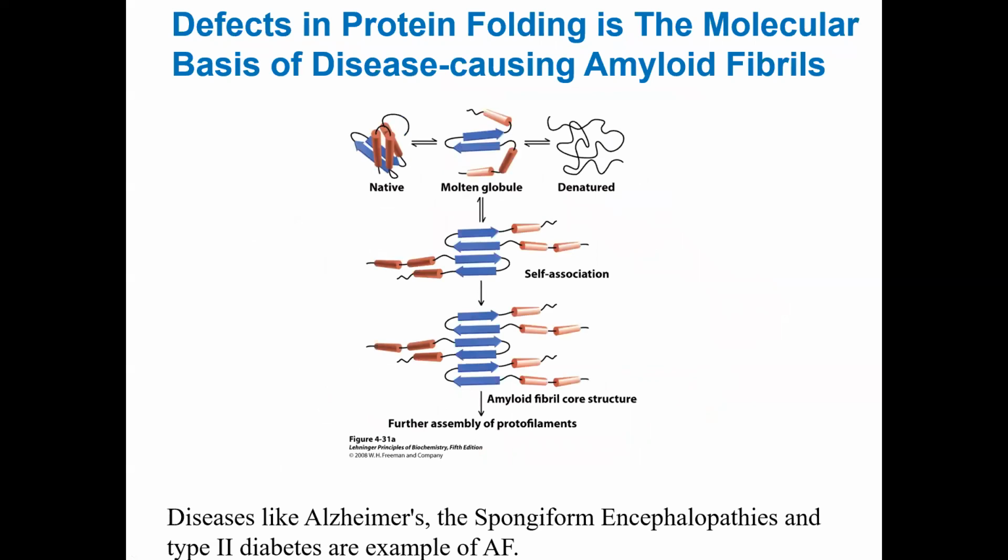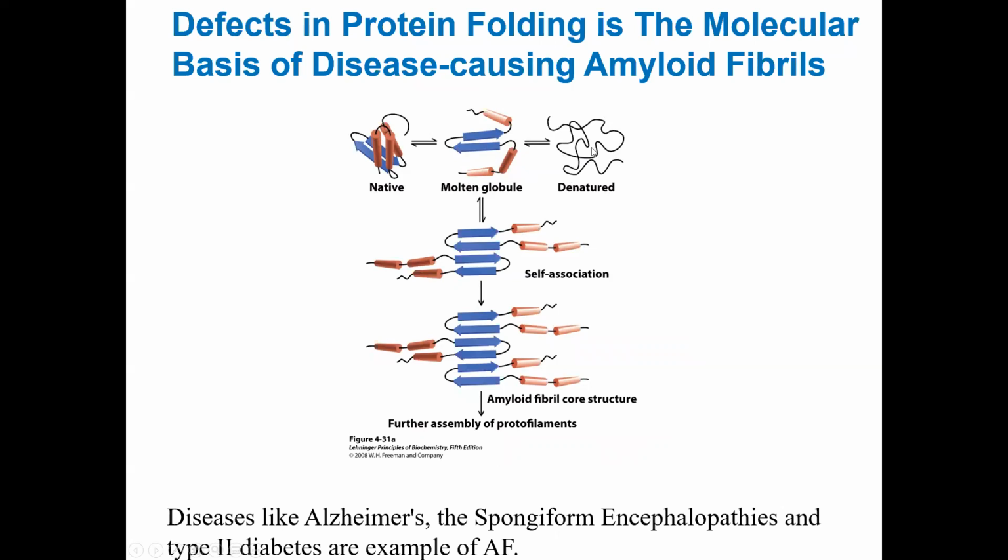But I want to spend the last few minutes talking about disease. It turns out that certain proteins, when they fold, are in denatured states. They contain certain numbers of beta sheet structures. Okay, so the intermediate state is molten globule, and they come together eventually to form the native protein.